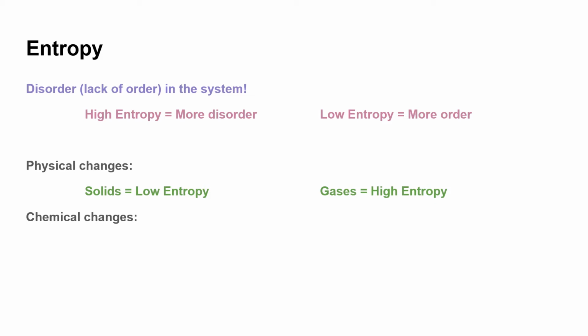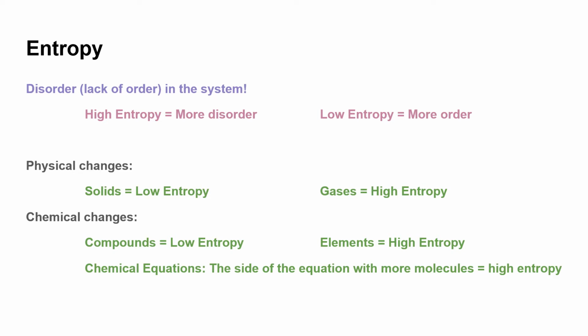And if you're looking at chemical changes, which includes chemical reactions, there are two things that we can look at to determine the entropy of the system. First thing to remember is that compounds have low entropy compared to elements, and elements do include diatomic elements as well. So H2 is a diatomic element. If you compare H2 with H2O, H2 is going to have a higher entropy compared to H2O. That's because elements for the most part are free. Compounds, however, are bonded, like elements bonded together, so they are more organized.